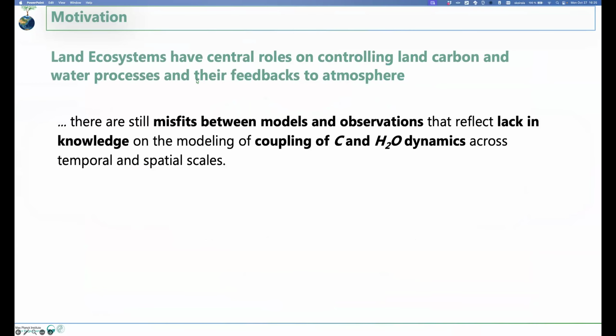Okay, let's see. So is my slide moving? Are we on the next slide?